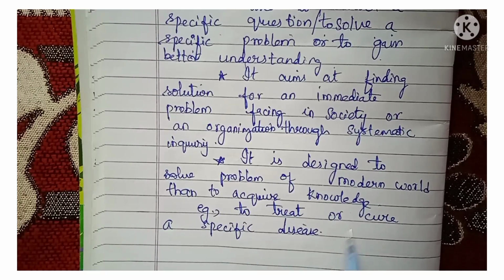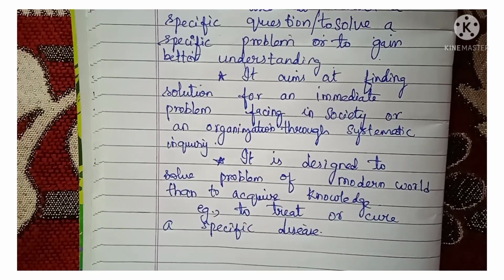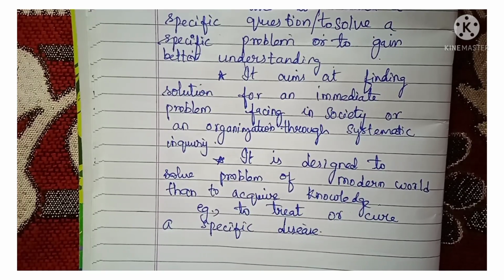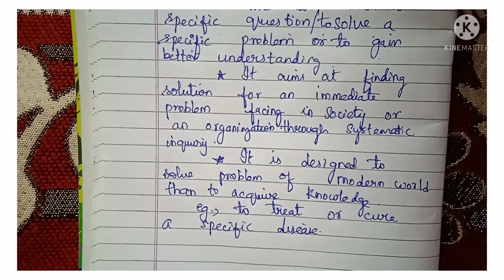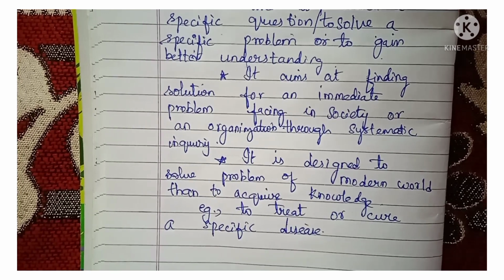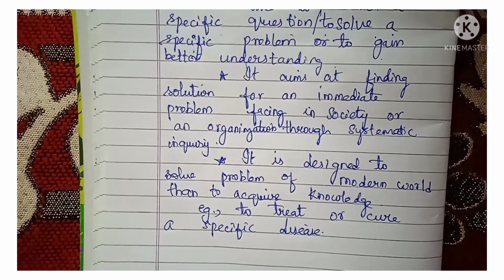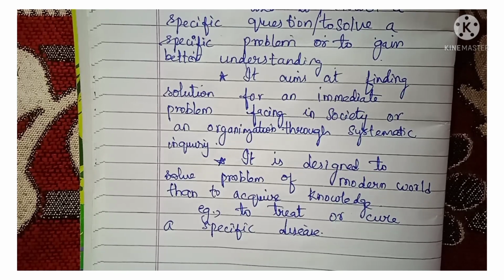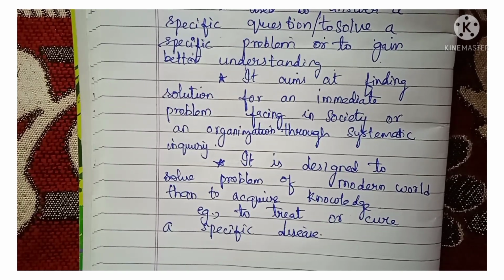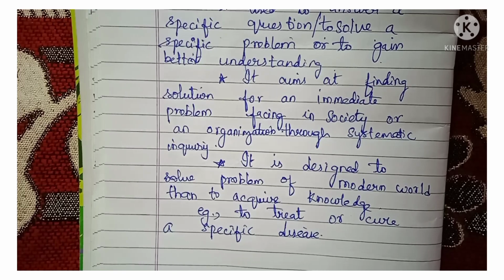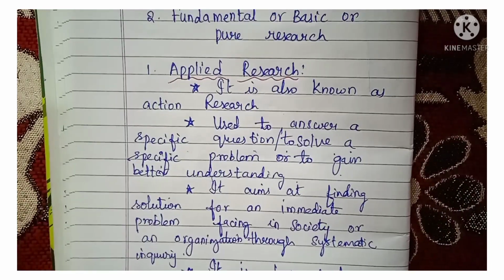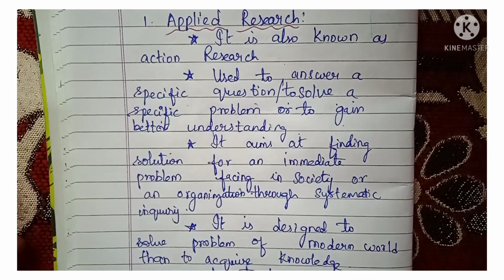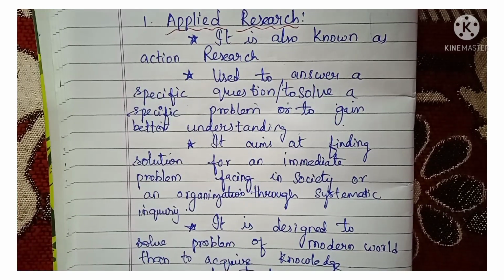Example, to treat or cure a specific disease. For example, in this COVID-19 outbreak, they immediately started trials for vaccination. Once they identified that COVID-19 is a threatening pandemic, without waiting for the next moment, they started clinical trials in order to build an effective vaccine. That type of research is called applied research. Next is fundamental or basic or pure research.